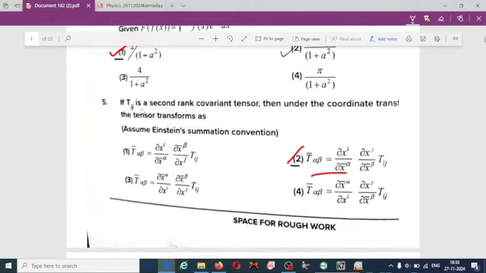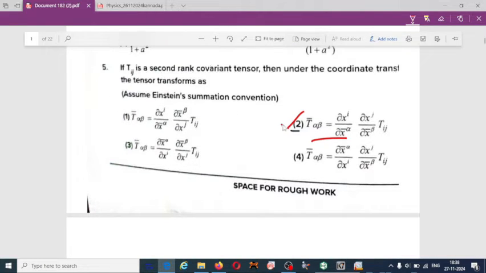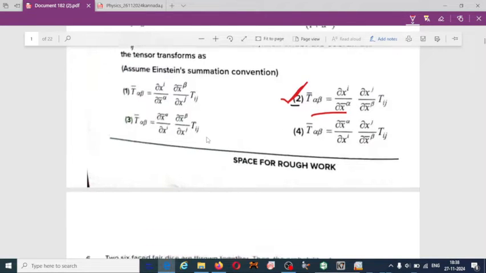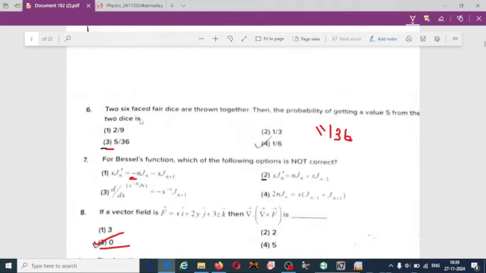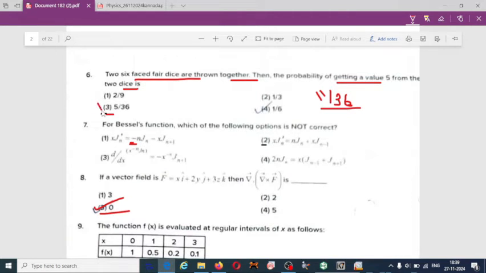If we go for the fifth question, Tij is a second rank covariant tensor, then under the coordinate transformation the tensor transforms as option 2, which is the correct one, T bar alpha beta. Next one, two 6-faced fair dice are thrown together, then the probability of getting the value 5 from the two dice is, as I said, 11 by 36, so we can select option 3 as correct for the sixth one.